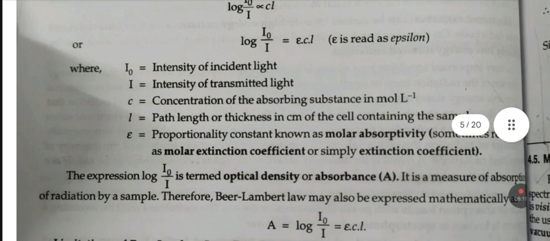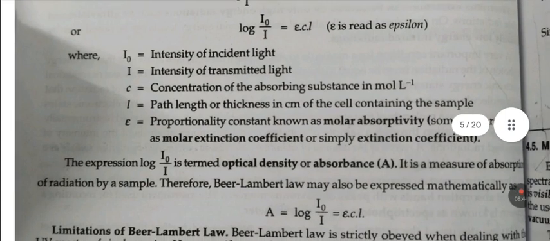Here I naught is the intensity of incident light, I is the intensity of transmitted light, C is the concentration of the absorbing substance in moles per liter, and L is the path length or thickness in centimeters of the cell containing the sample. Epsilon is the proportionality constant known as the molar absorption coefficient.